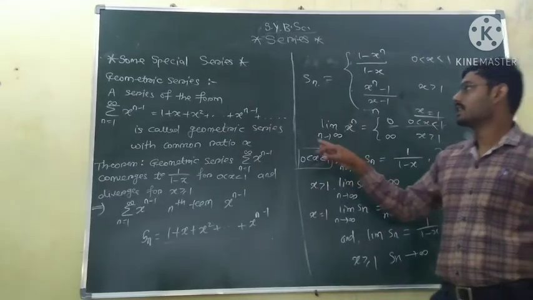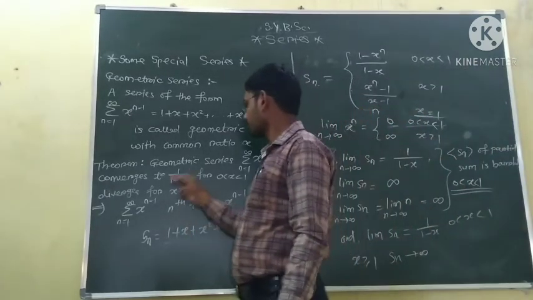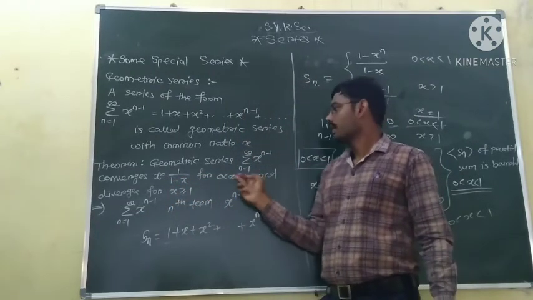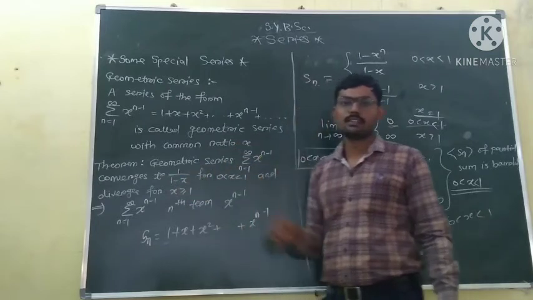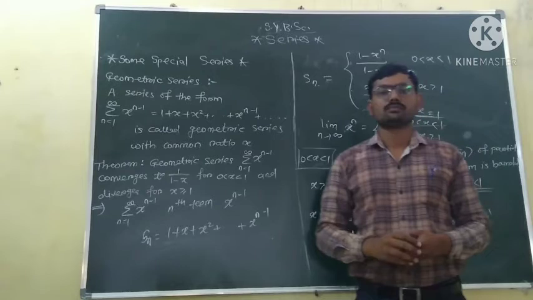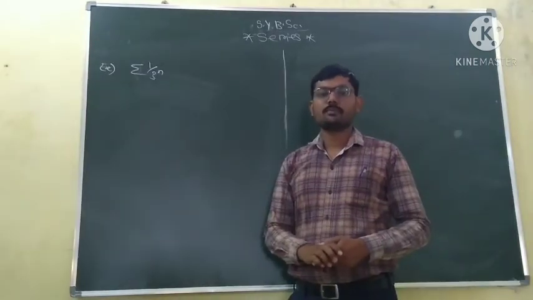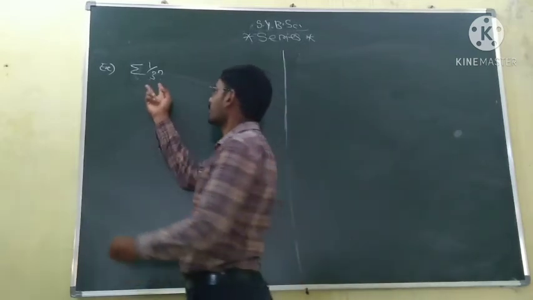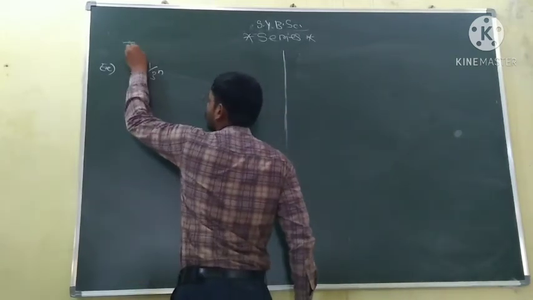Okay, and the geometric series is convergent only for x between 0 and 1 and converges to 1 upon 1 minus x, otherwise it is divergent, for x greater than or equal to 1. We will see one example. The example is: test the convergence of the series.